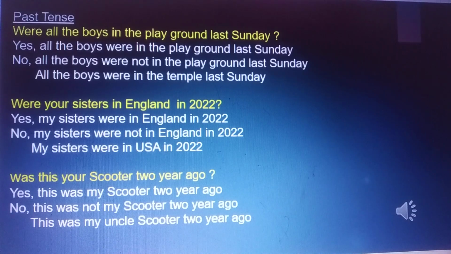Was this your scooter 2 years ago? Yes, this was my scooter 2 years ago. No, I will repeat the same questions. Was this your scooter 2 years ago? Yes, this was my scooter 2 years ago. No, this was not my scooter 2 years ago. This was my uncle's scooter 2 years ago.